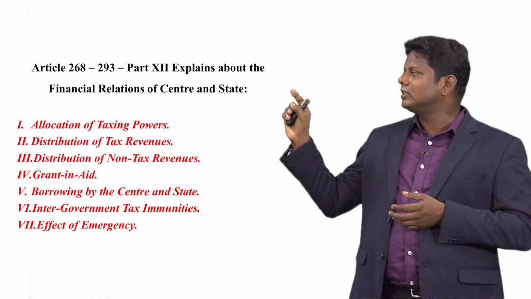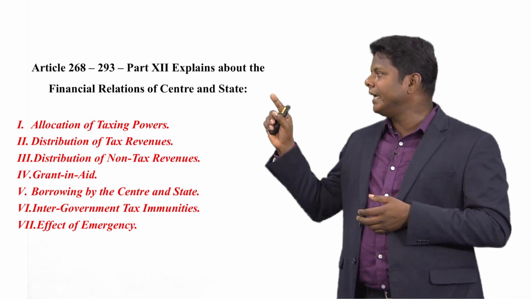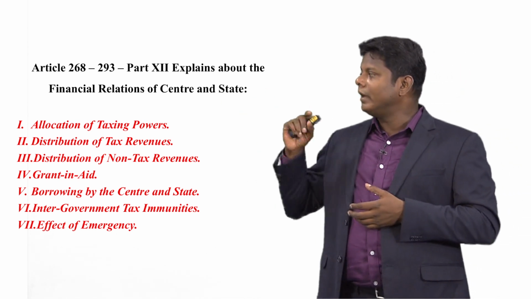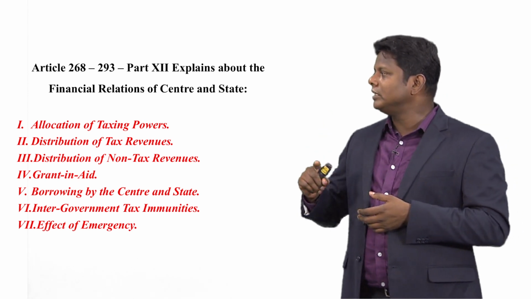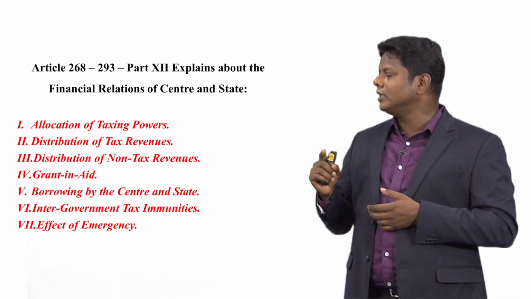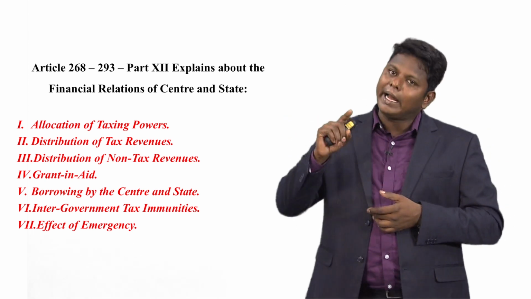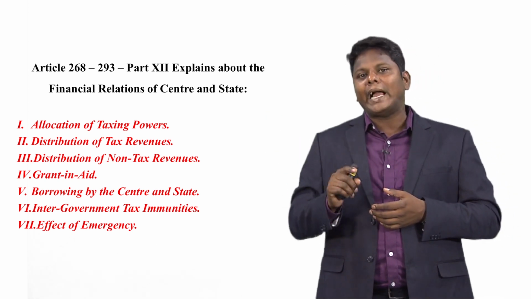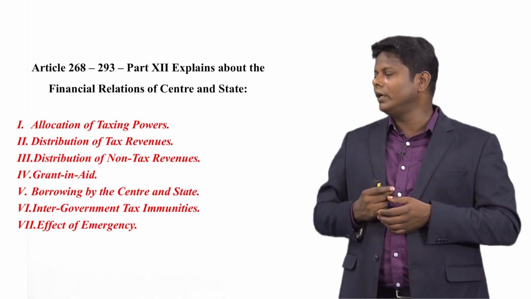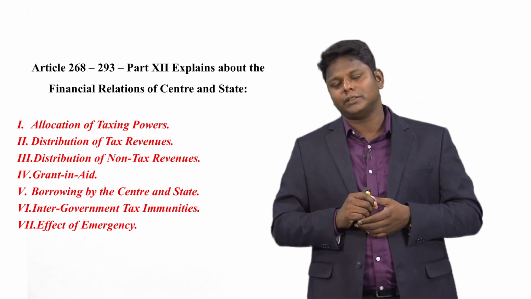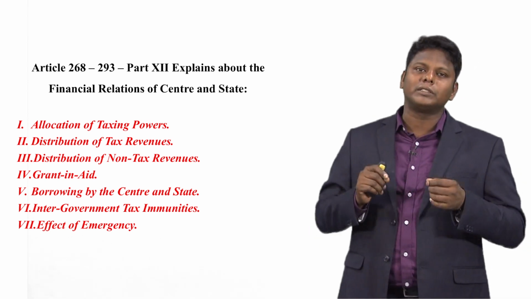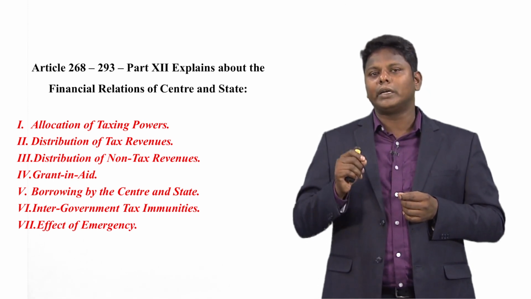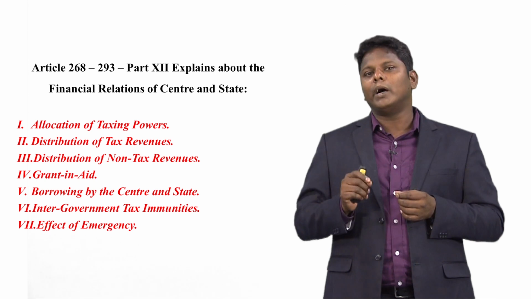First is allocation of taxing powers. Second is distribution of tax revenue. Third is distribution of non-tax revenues. Fourth is grant-in-aid. Fifth is borrowing by the center and the state. Sixth is inter-government tax immunities. The last one is the effect of emergency. These 7 things we are going to discuss under the topic of the financial relations between center and state according to Articles 268 to 293, Part 12.